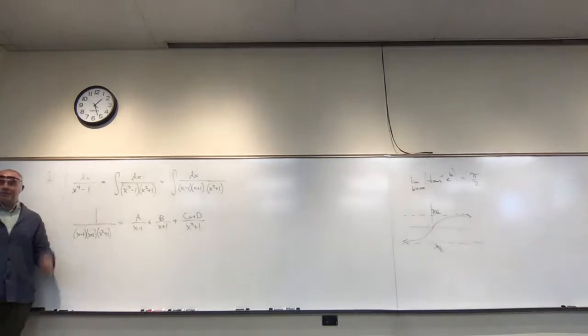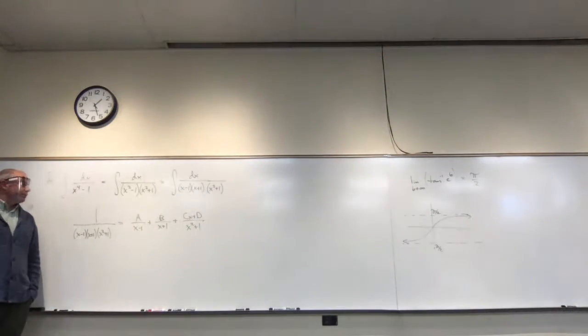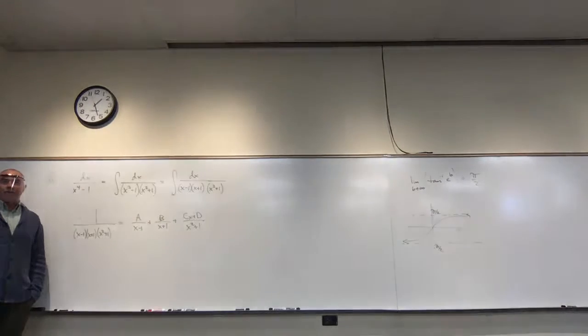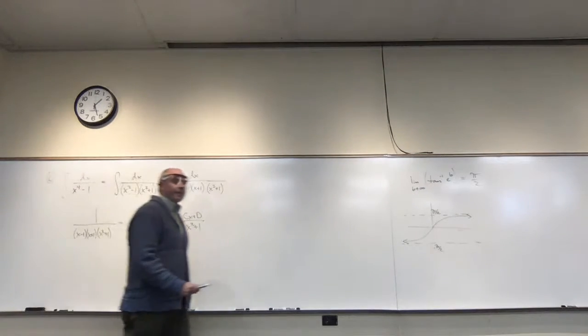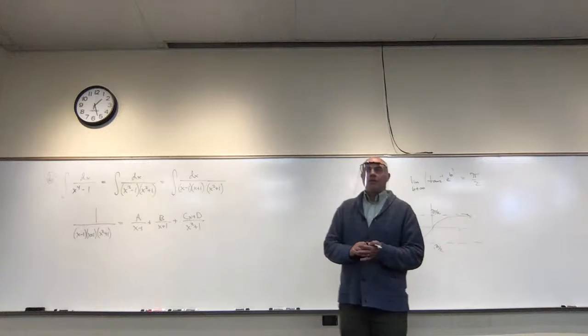And now we need to do the things, but this is how we would get this started. Other questions?